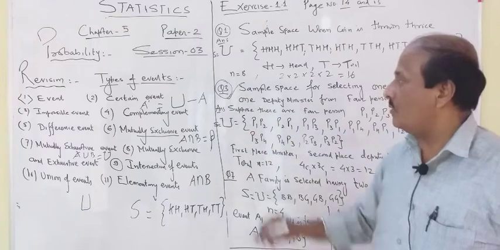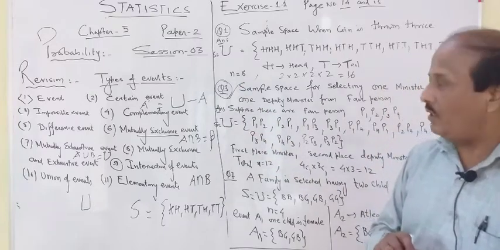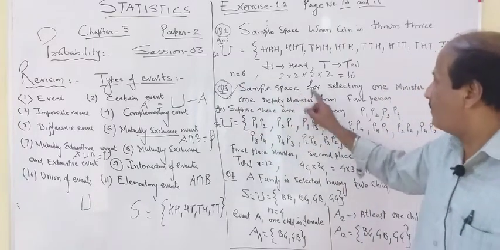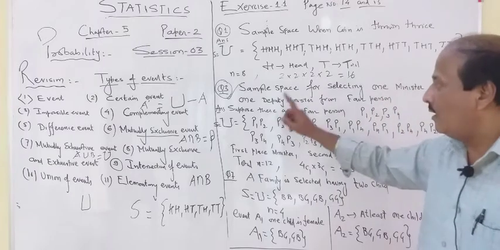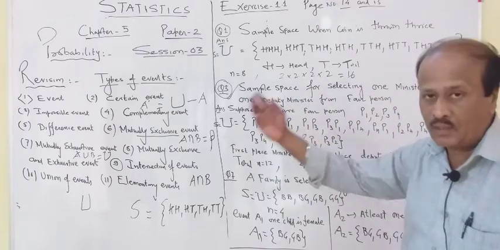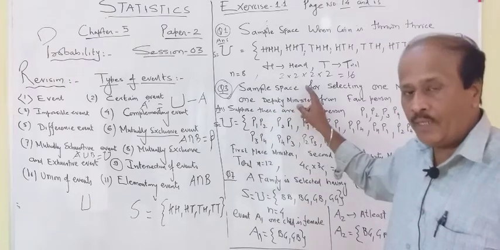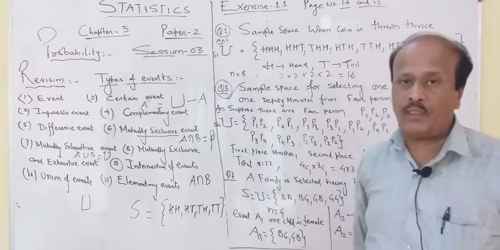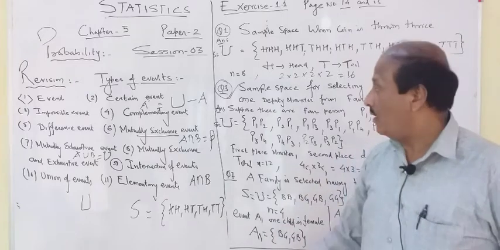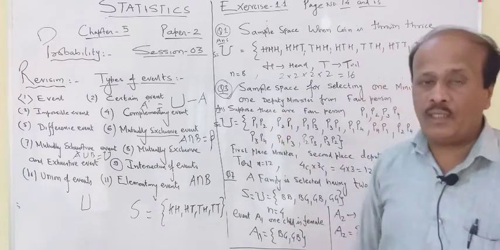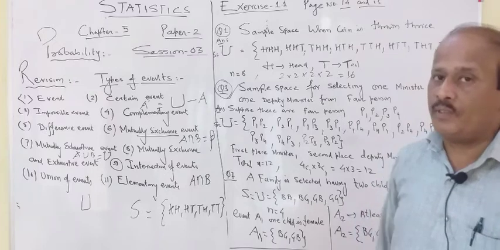I went for question number 3. In question number 3, the question is the sample space for selecting one minister and one deputy minister. Just see the question in your book. Sample space of making one minister and one deputy minister out of 4 persons. Now if there are 4 persons, remember in 11th class we were using combination.